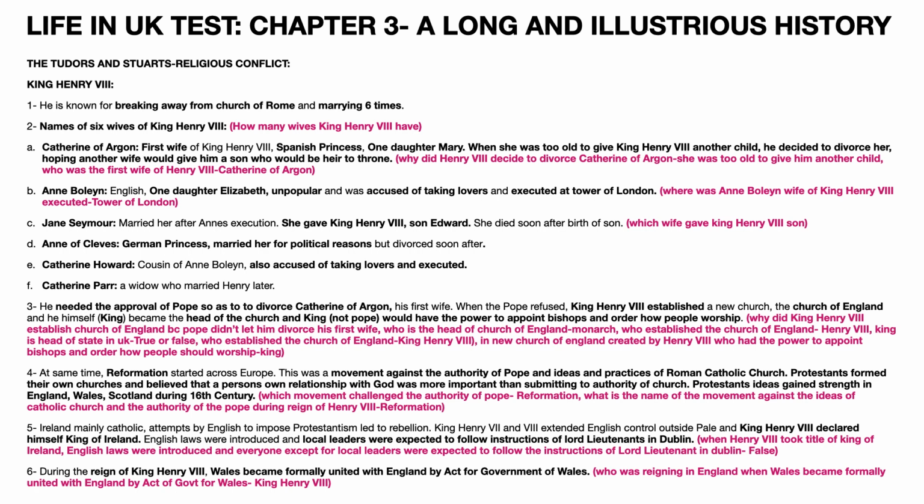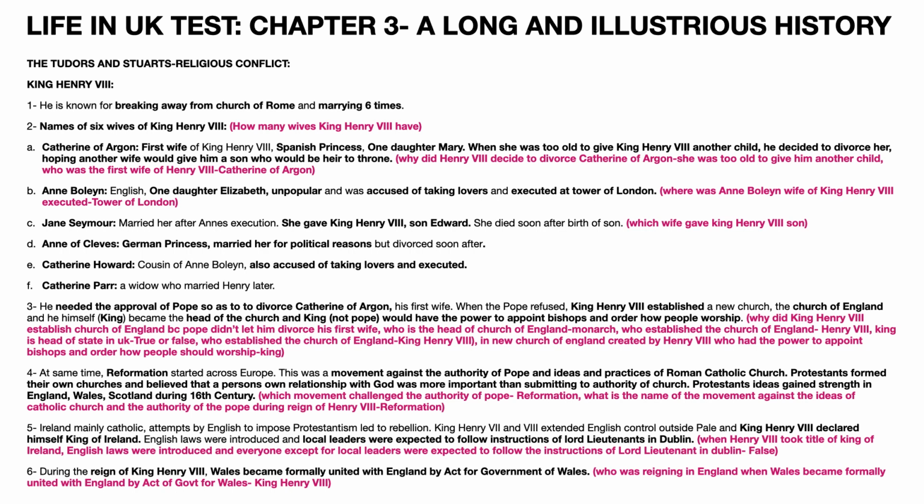The third point is King Henry VIII needed the approval of the Pope so as to divorce Catherine of Aragon, his first wife. When the Pope refused, King Henry VIII established a new church, the Church of England, and he himself, the king, became the head of the church. And the king, not the Pope, would have the power to appoint the bishops and order how people would worship.